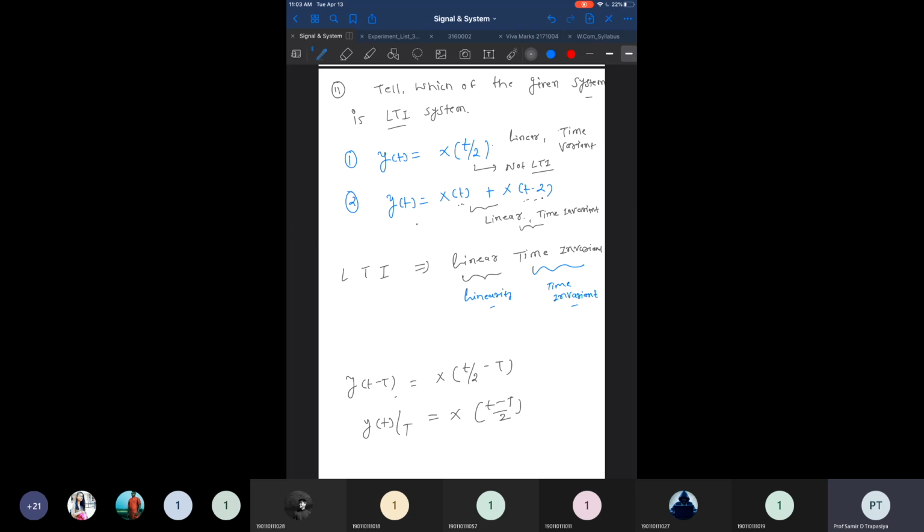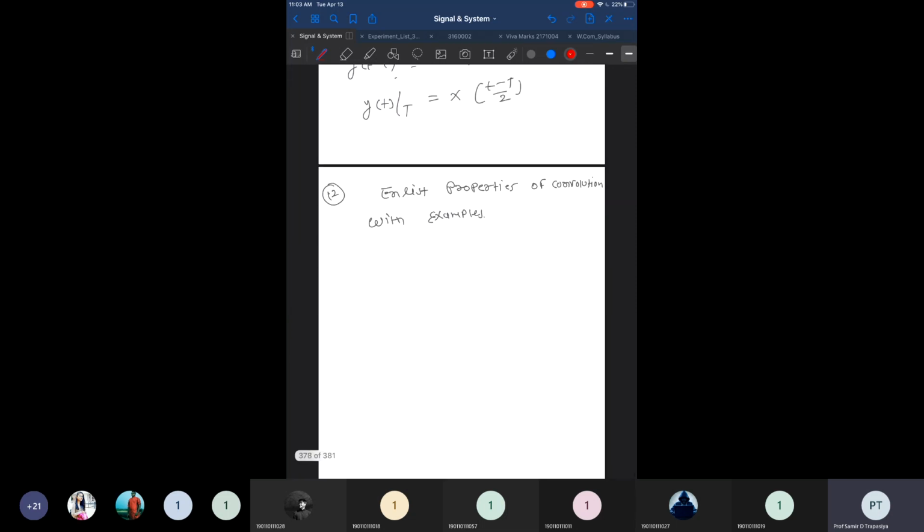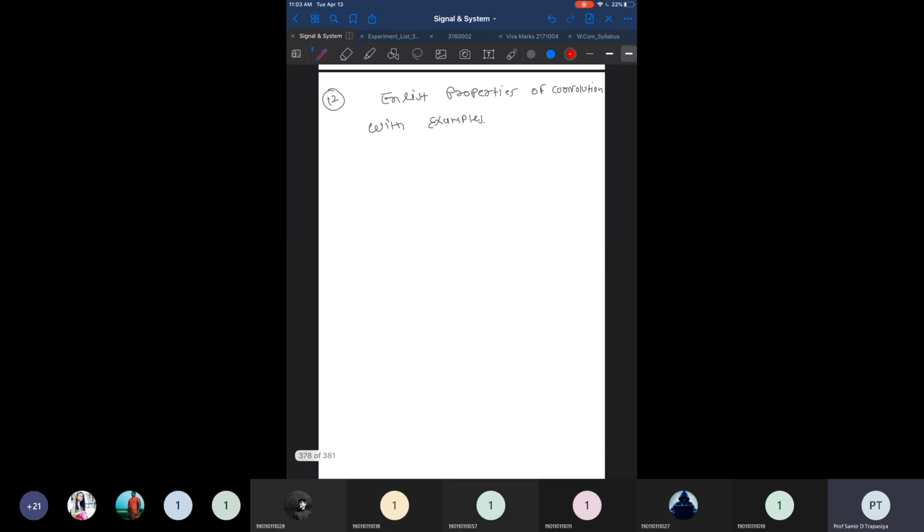So both conditions are satisfied over here. The second system is considered an LTI system. So the first one is not a linear time invariant system, but the second one is a linear time invariant system. So the second is an LTI system. Now question number 12 is a theoretical kind of question where you need to write various properties of convolution.